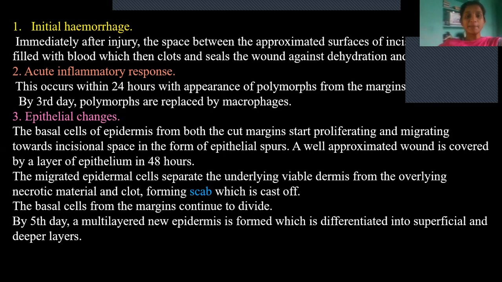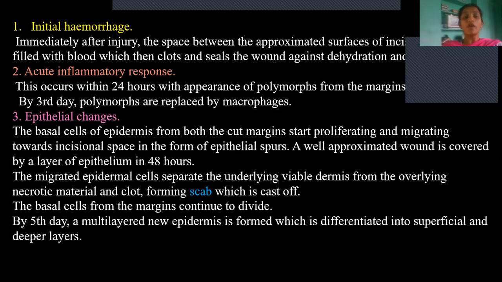And the third step is epithelial changes. So the basal cells of the epidermis from both the cut margins, if this is the wound, it will have both the cut margins. This side will be one margin, this side will be one margin. So the basal cells of the epidermis of both the margins will start proliferating. So they will start dividing. Once they start proliferating, they will migrate towards the incisional space. Because of this wound, these two are the spaces, right? So they'll start proliferation and they will fill this incisional space. This process will take place within 48 hours.